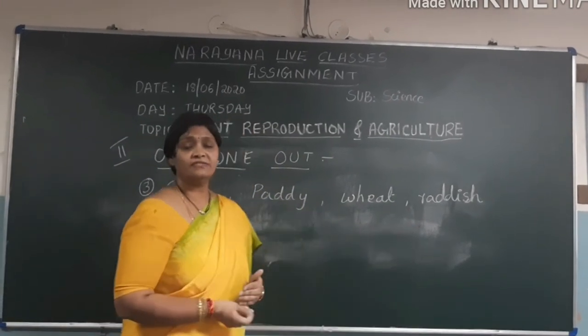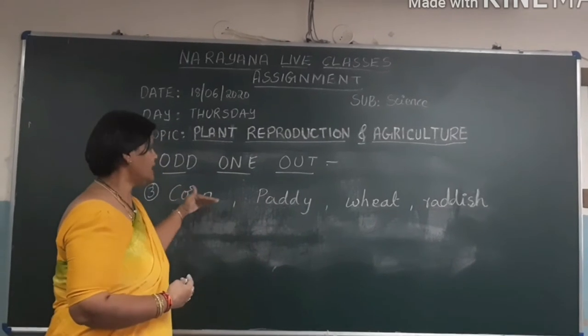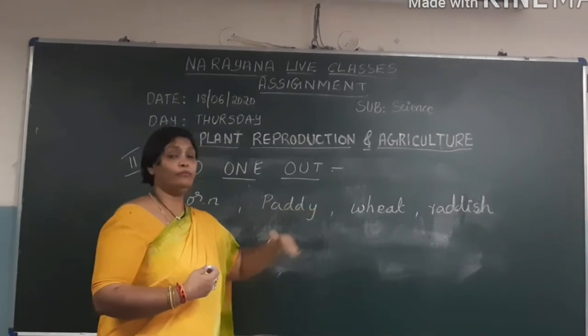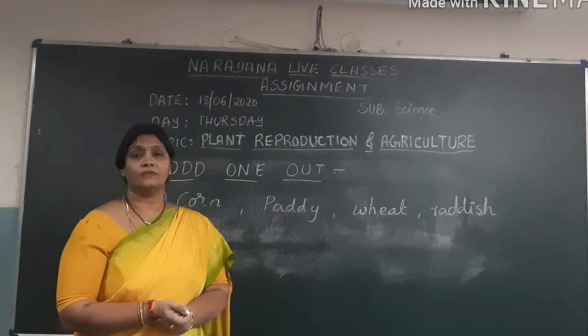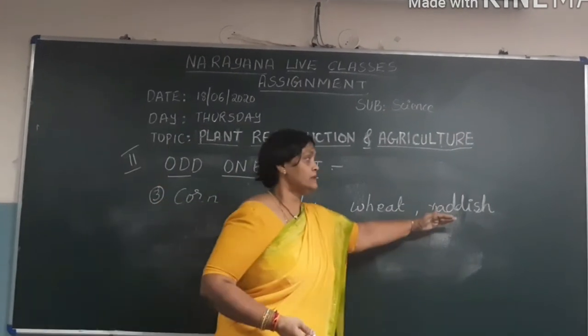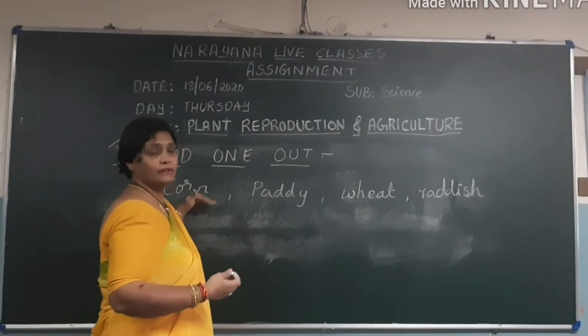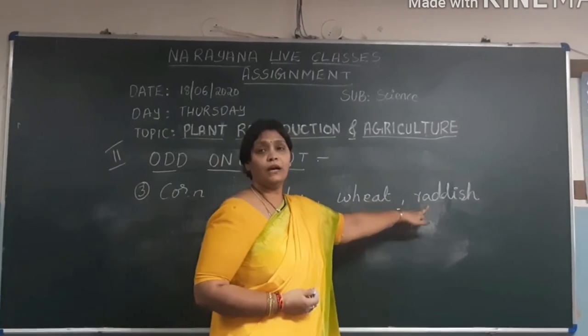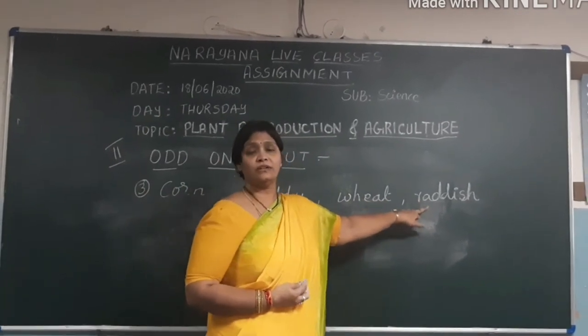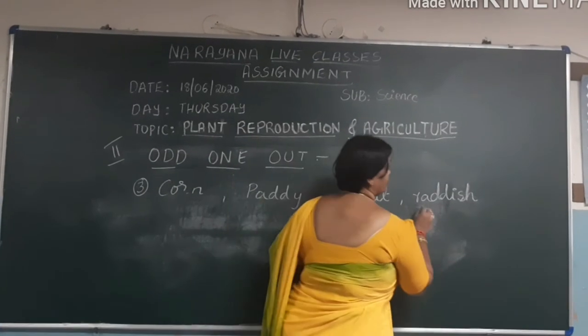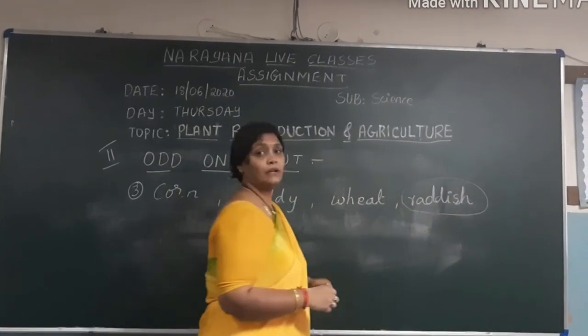One more difference is that these three, paddy, corn and wheat, are considered crops, whereas radish is considered only a vegetable. So these three are common and the last one is the odd one out, which is radish. Children, now circle the last one, radish, as the odd one out.